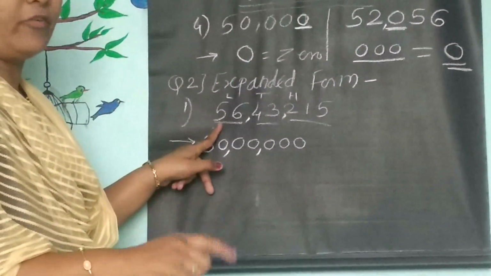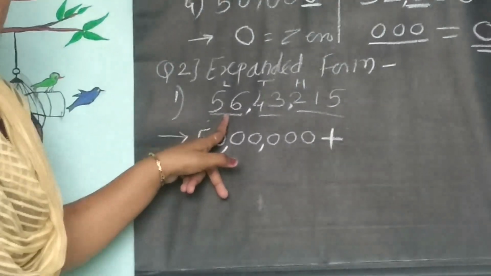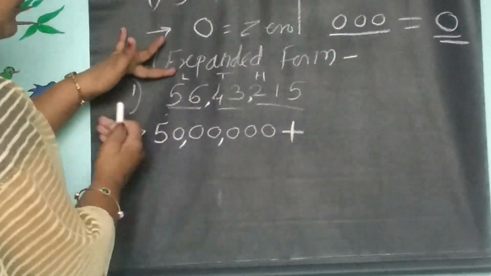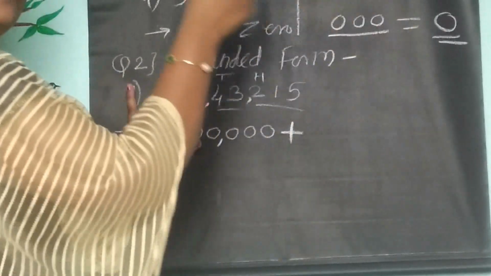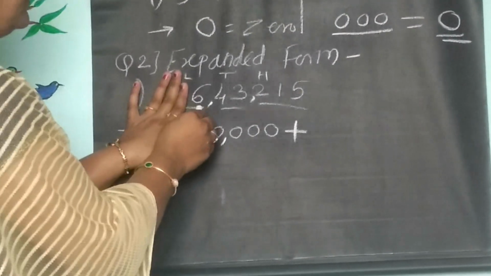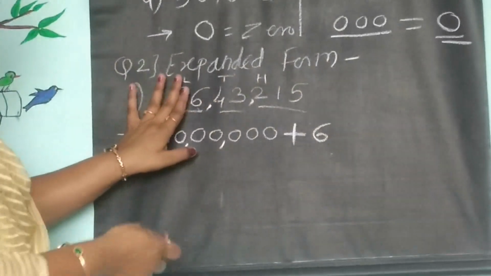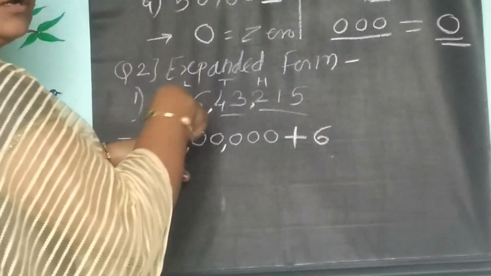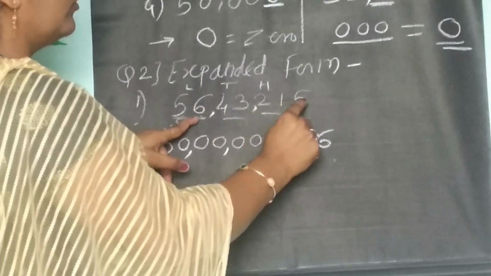For expanded form, give an addition sign after that. Then write the next digit. Now don't think about the back side. We will not take that digit. We have to go ahead from the current digit. The next digit is 6. Write that 6 as it is. And after 6, listen carefully, count the digits: 1, 2, 3, 4, 5.